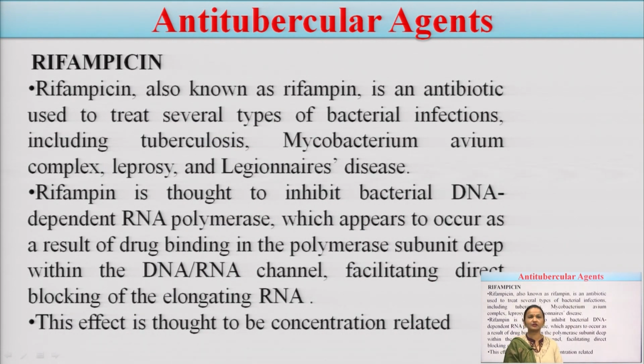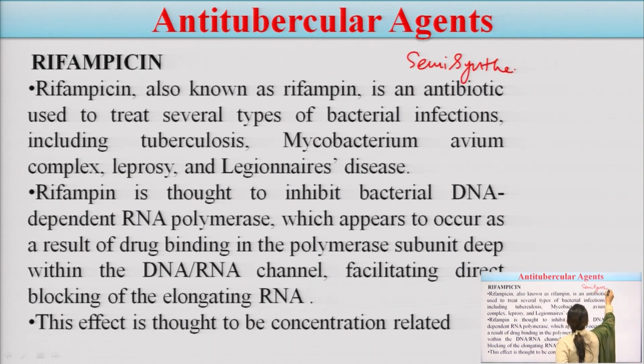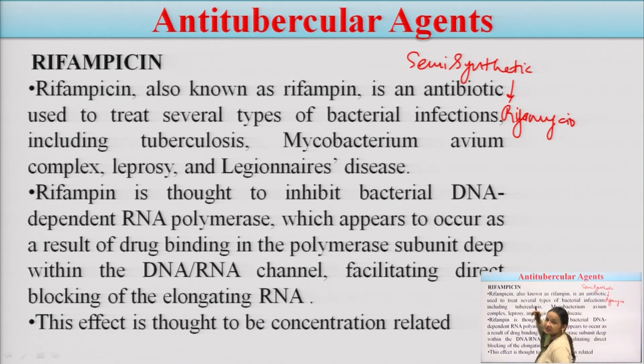Now, rifampicin, also known as rifampin. It is an antibiotic which is used to treat several types of infection. I have told you earlier that it is not only this drug that is responsible for treating tuberculosis. It can be active against other types of infection. This rifampicin is basically a semi-synthetic derivative of rifamycin.